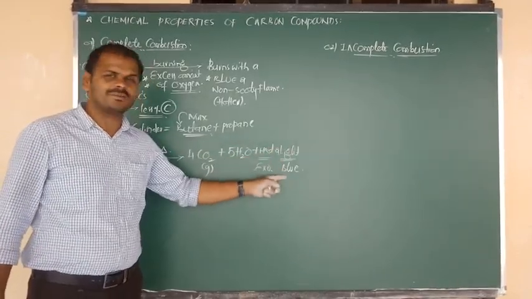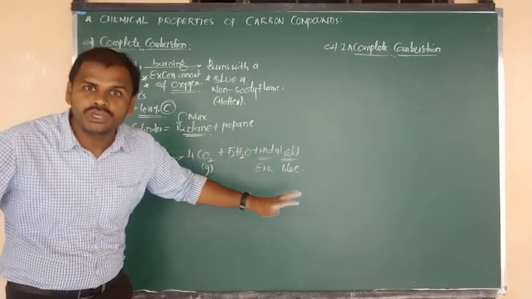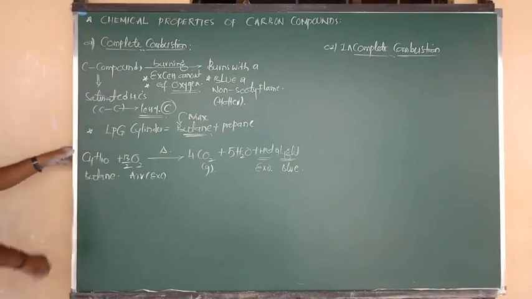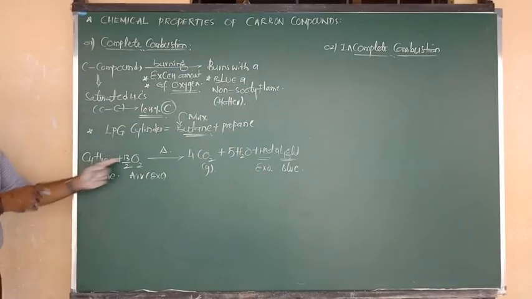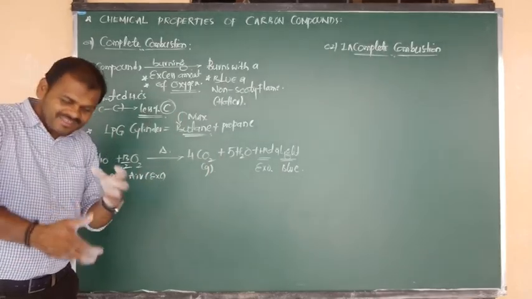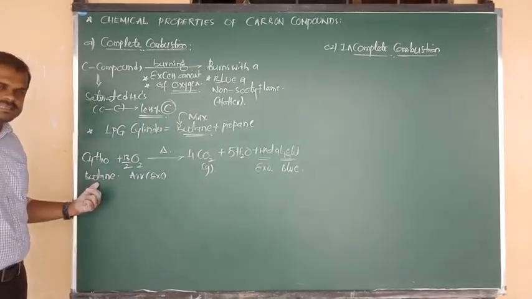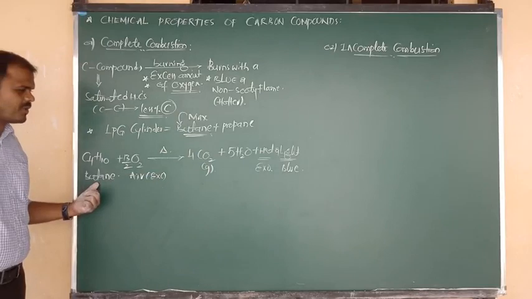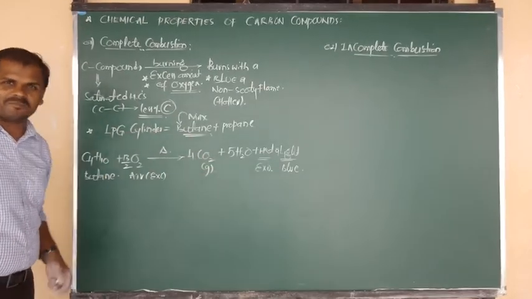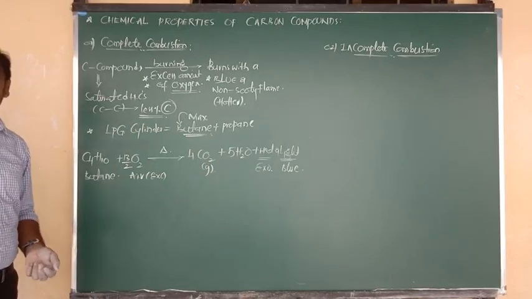But the light is nothing but a blue and non-sooty flame, no black smoke. So this is the mechanism. This is the example you should remember. The same reaction is generally going on at home. The gas which comes from the LPG cylinder is nothing but butane. So upon cooking, this reaction takes place. I hope you understand this answer clearly.